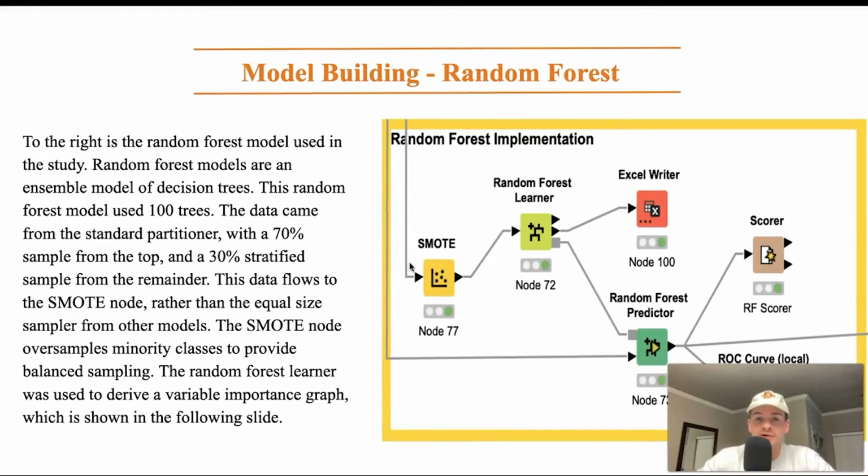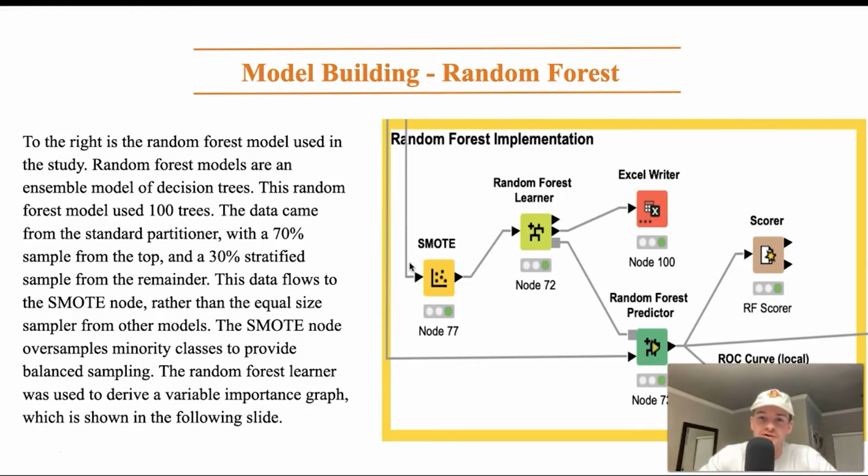The next model we used was a random forest. A random forest is an ensemble model, which is just a bunch of decision trees. You're able to adjust this within KNIME, and we decided to use 100. It still used the standard partitioning with the 70-30 split. However, instead of using an equal size sampler, we used a SMOTE node, which oversamples the minority class to balance the data going into the learner.